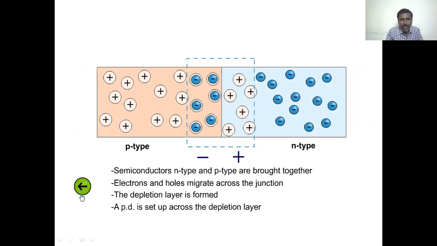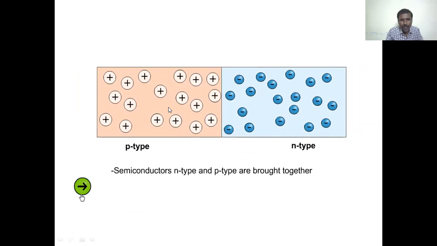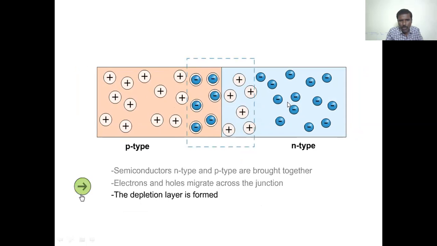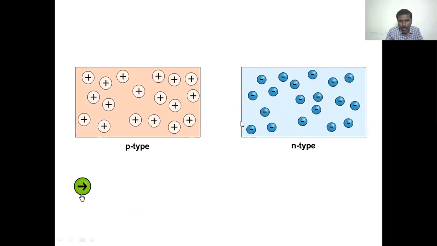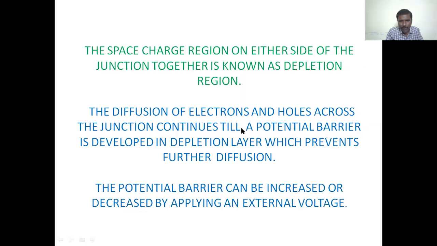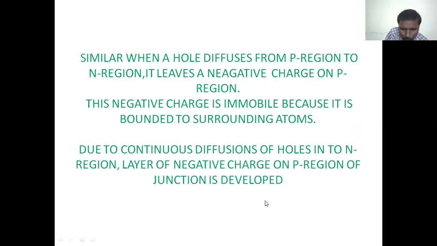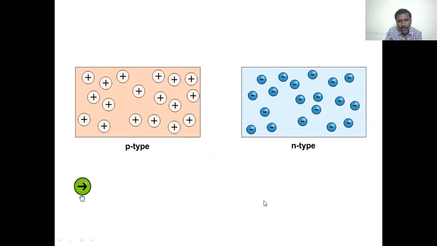So this is happening. This is n type semiconductor. This is p type semiconductor. Electrons move to the p region as well as holes move to the n region. Then a negative charge forms at p type region as well as a positive charge formed at n type region. So that is semiconductor n type and p type brought together. Electrons and holes migrate across the junction.